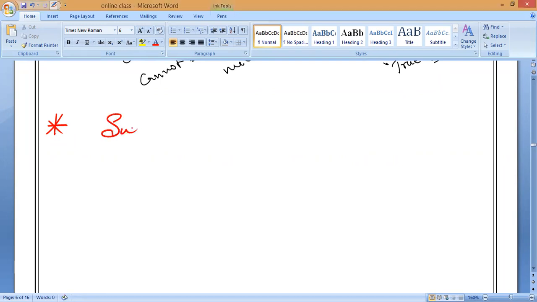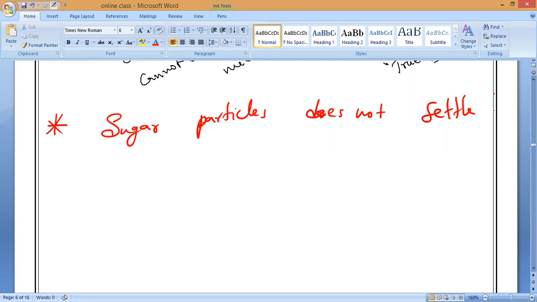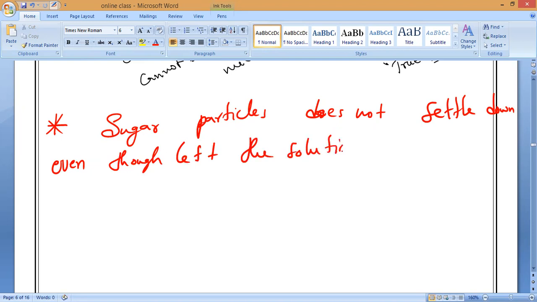That means the sugar solution is quite stable, even though we left the solution for some time.